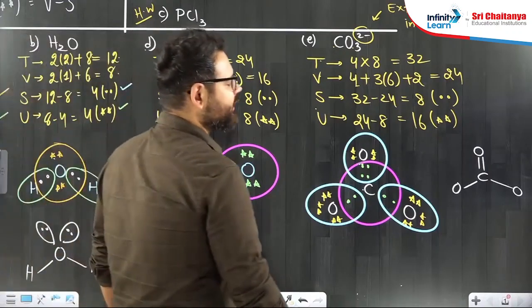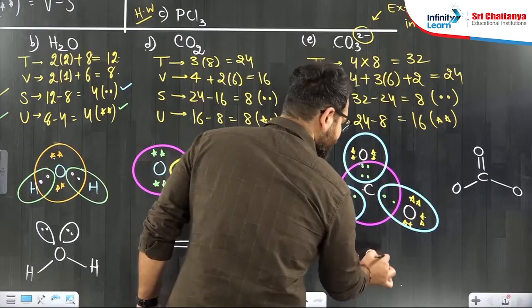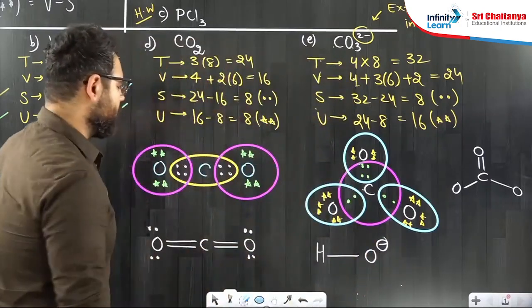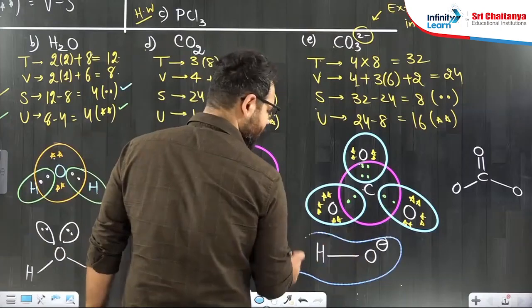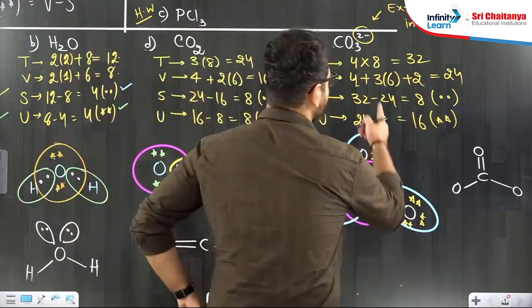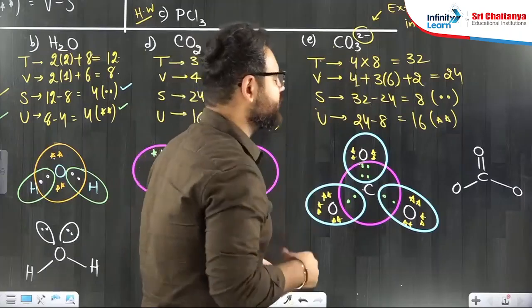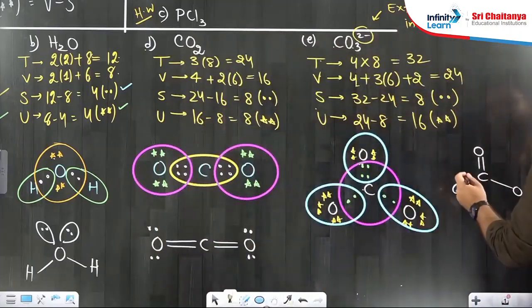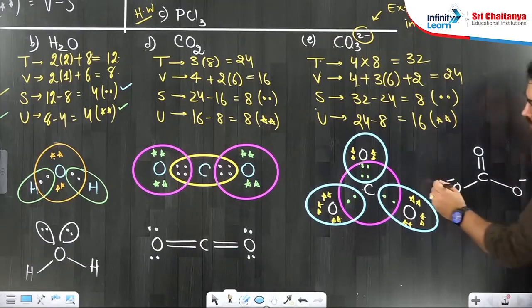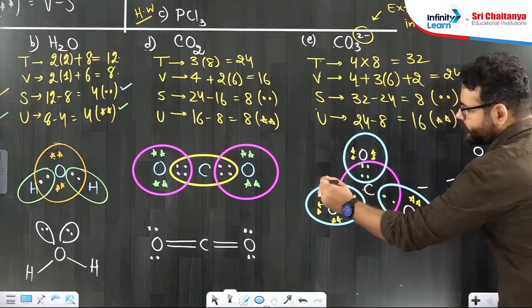So, whenever oxygen is attached by a single bond, it will always have a negative charge. Like hydroxide, OH negative. In hydroxide, O gets a negative charge. Same way, whenever oxygen attaches by a single bond, it must get a negative charge. So, carbonate has 2 negative charges. 1 negative will be present over here, 1 negative over here. So this oxygen will be 1 negative, this oxygen will be 1 negative.